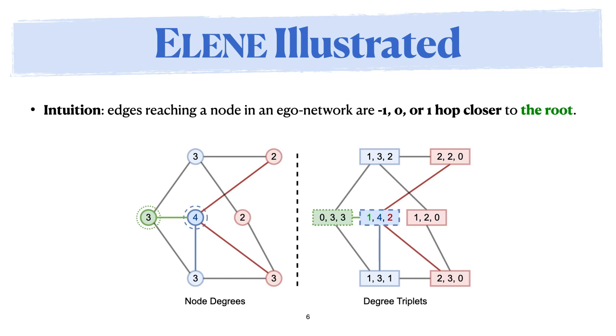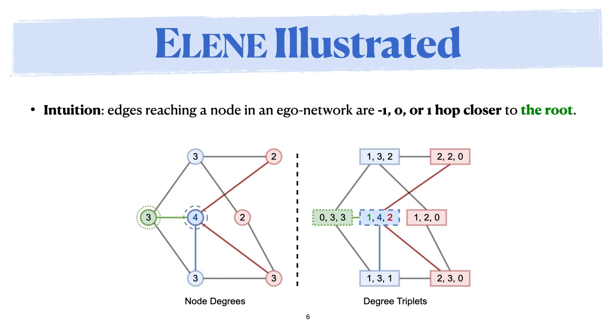Let's trace through an example. Consider the graph on the left, which is the ego network subgraph of the green node with degree 3 that has a dotted circle around it. What we're going to do is represent the node at the center with degree 4 in blue, which has a dashed circle around it. And what we want to do is, in particular, represent the relative degrees, as we call them, of LN in the subgraph. First, we consider the position.